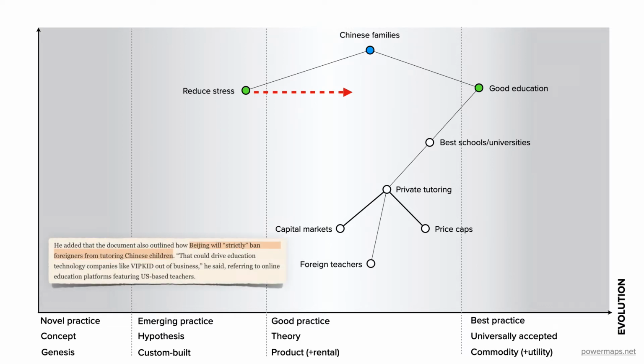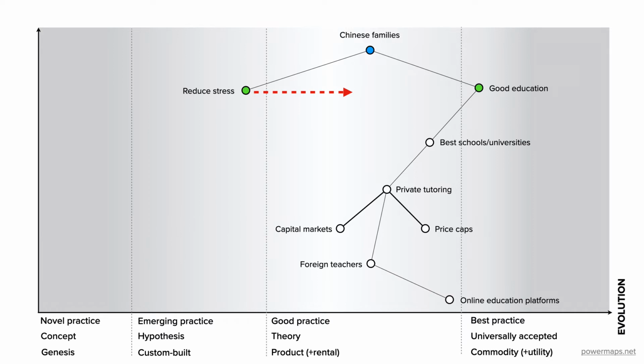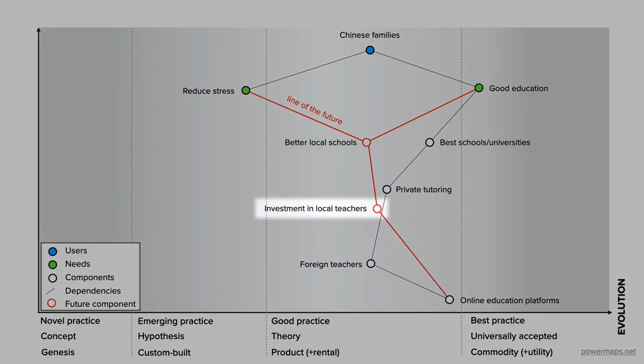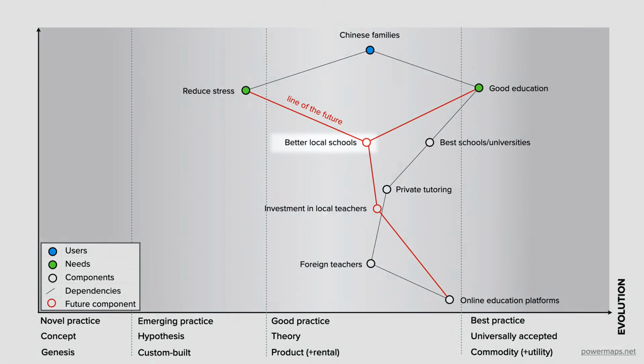These layoffs will be mitigated in part by making foreign tutors bear the brunt of it, by strictly banning them from tutoring Chinese children. This will hit education tech companies hardest, those using internet platforms for foreign teachers abroad to teach students in China online. It's likely that Beijing will invest heavily in local teachers, perhaps encouraging online education providers to repurpose their platforms to support this, and to make local schools better.